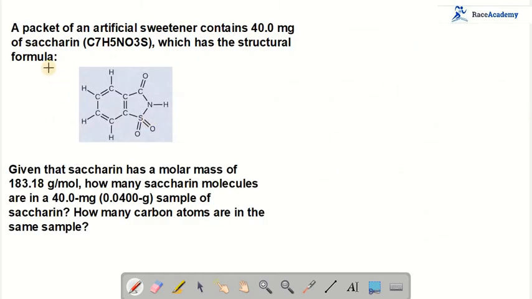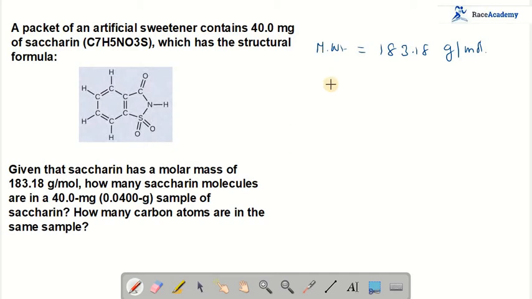Let us see the next problem. A packet of an artificial sweetener contains 40 milligrams of saccharin, which has the structural formula. Here, this is the structural formula they have given. The molar mass of saccharin is 183.18. No need to calculate, they have given it. The molar mass of saccharin is 183.18 grams per mole.